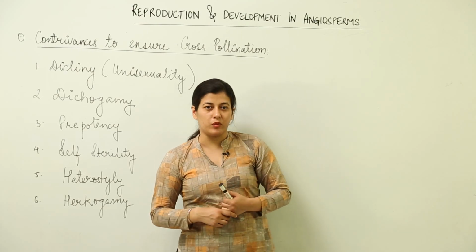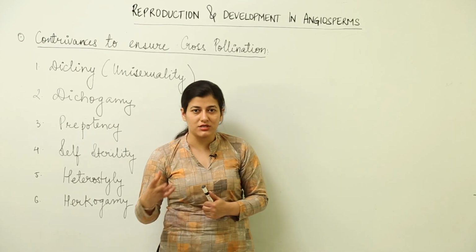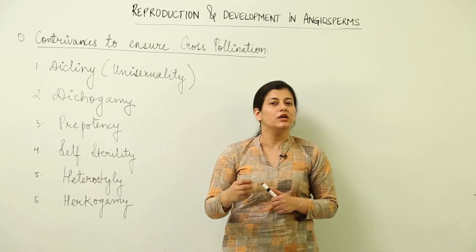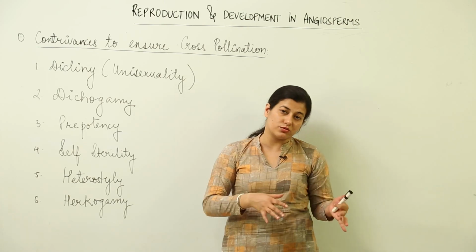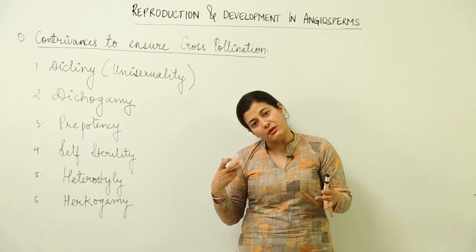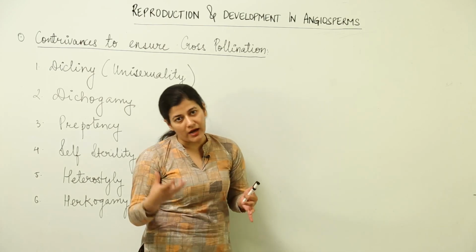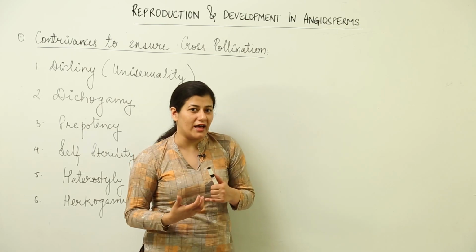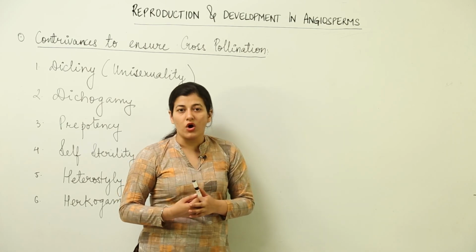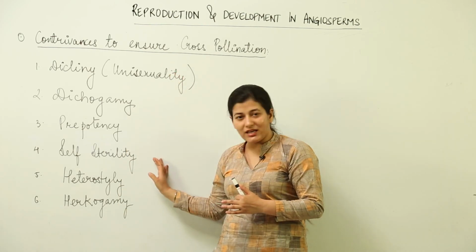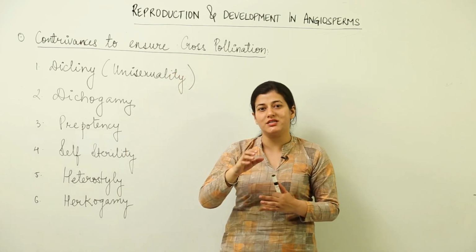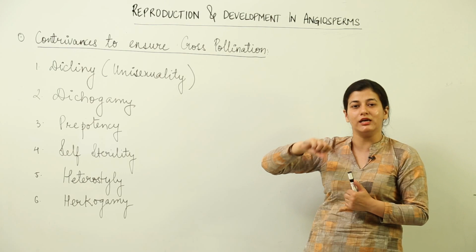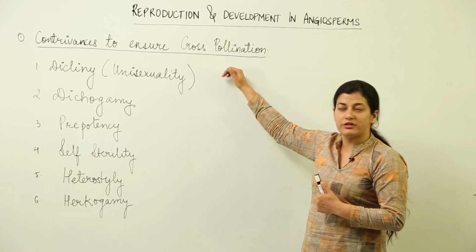We had talked about self-pollination and cross-pollination, otherwise known as xenogamy or allogamy, and we had seen that cross-pollination had a few more advantages as compared to those of self-pollination. It was a better suited option if the plant was seeking genetic variability. So, the plant in itself has developed certain mechanisms, or various methods, in which there is a complete possibility that self-fertilization or self-pollination is being avoided, and instead the plant prefers cross-pollination.